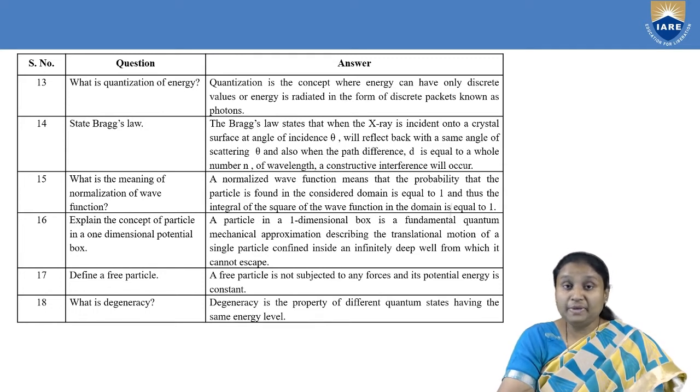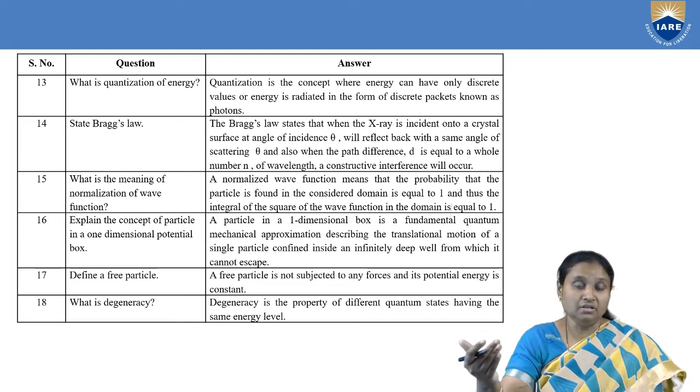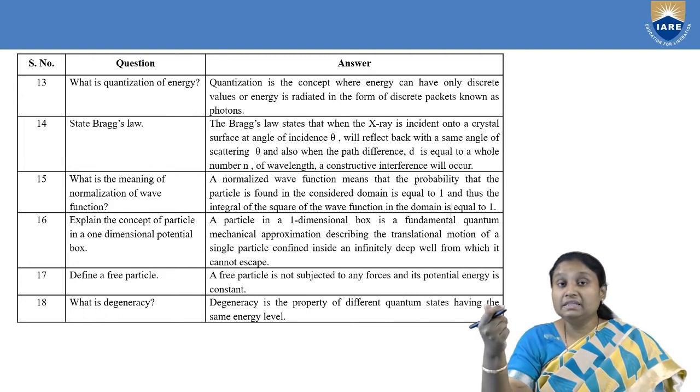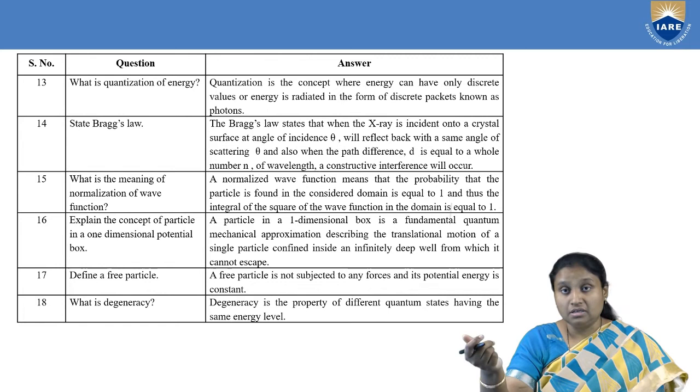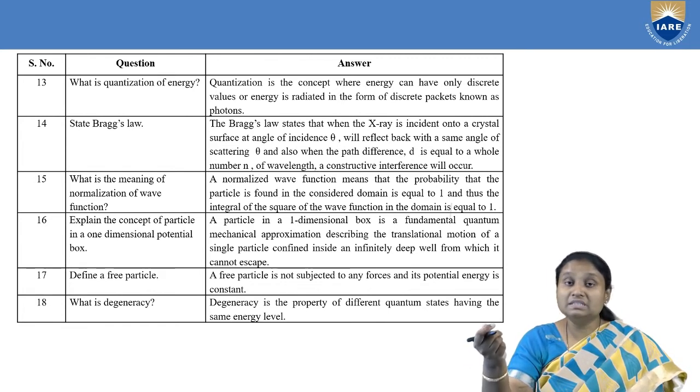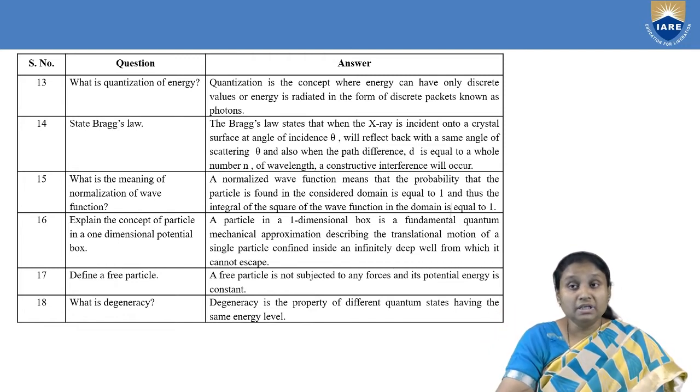So in order to explain such complex functions, the scientist Max Born came up with one particular interpretation. According to that interpretation, when we have such complex wave functions, we have to multiply them with their complex conjugate, and when we do, we get mod psi square. And what is mod psi square? According to this Born interpretation, it represents probability density.